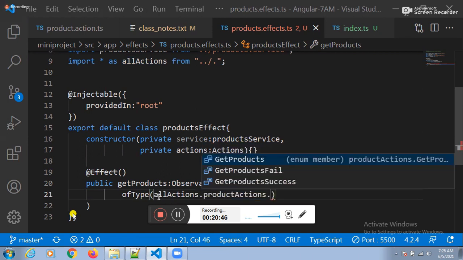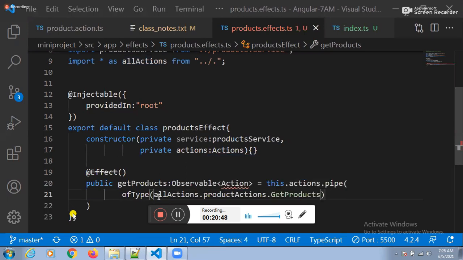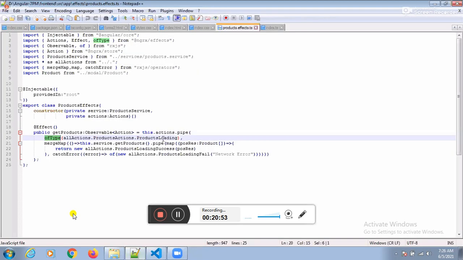Dot. What is our first action? Get products, hitting the server first. Get products or not? Yes, sir. See this one here. Get products or something is there. All actions dot product actions dot products loading. Fine. Guys, here itself you people are getting a little bit of confusion.